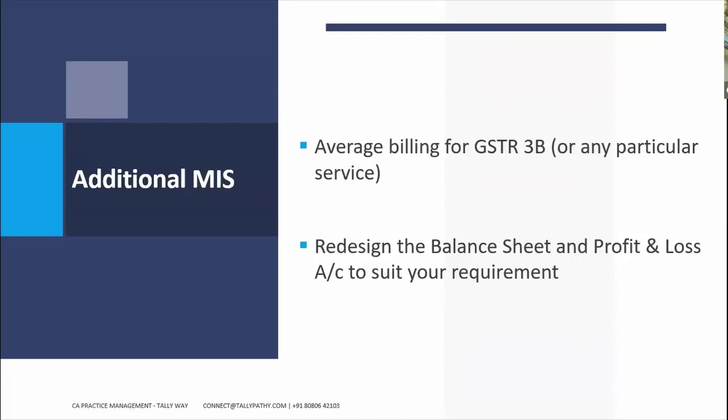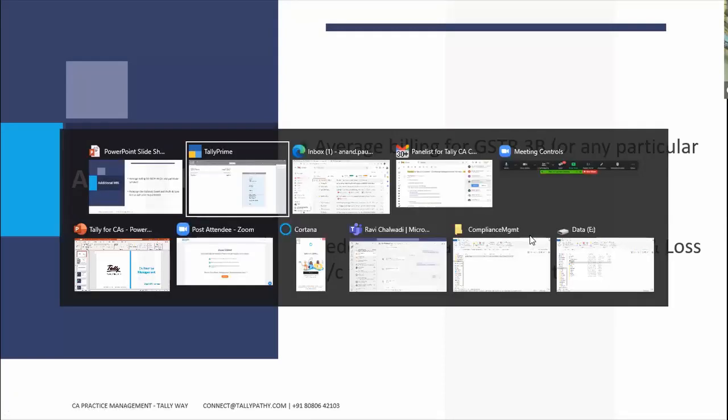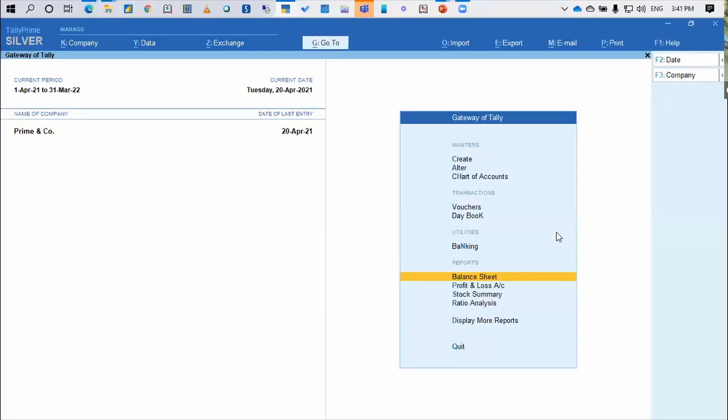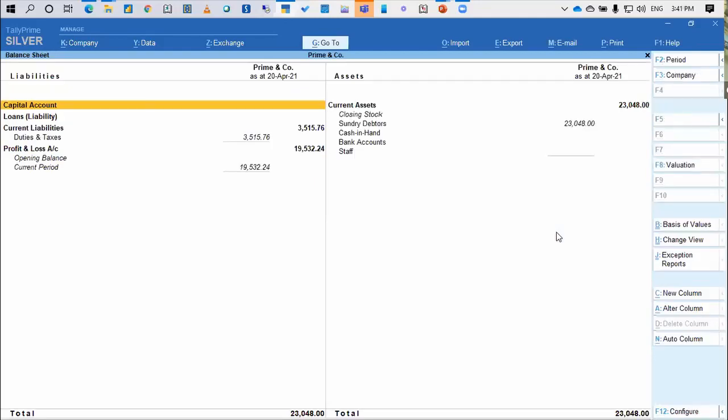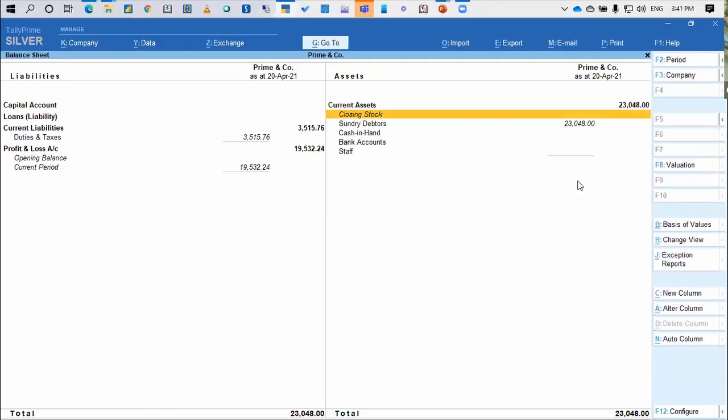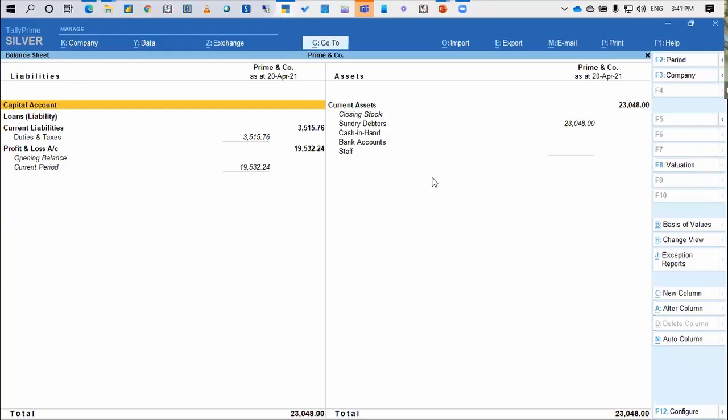All right. There are not many additional MIS reports available inside Tally. I'm not going into each of these, but a couple of them, for example, you can redesign your own balance sheet and profit and loss account to suit your requirement. Let me show you how this works. This is again one of the very old features, but people are not utilizing it. Let me go to the profit and loss account, or say balance sheet. I can redesign the profit and loss and balance sheet at a group level also, or at a ledger level also. First, let me show you at a group level.